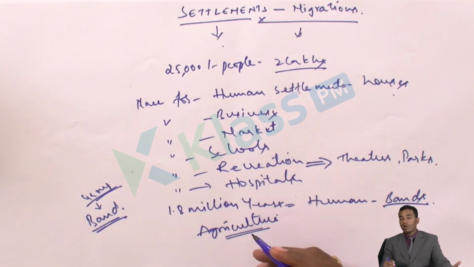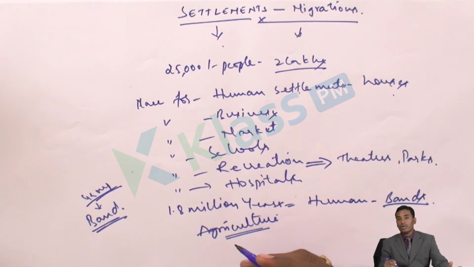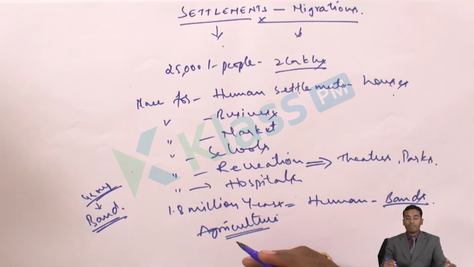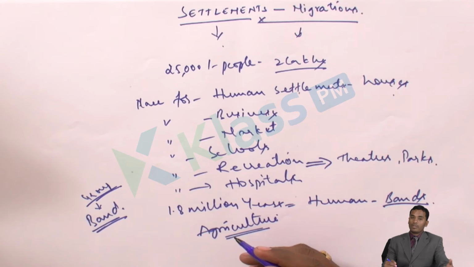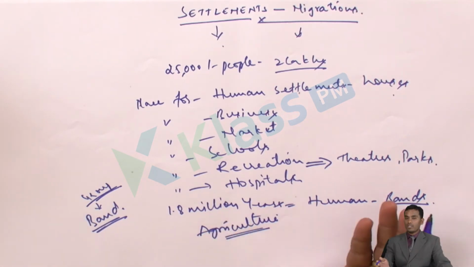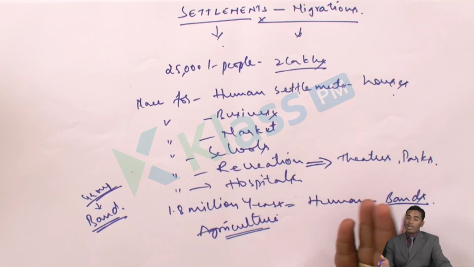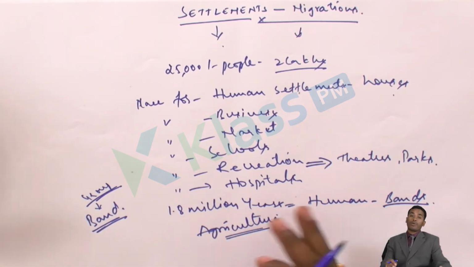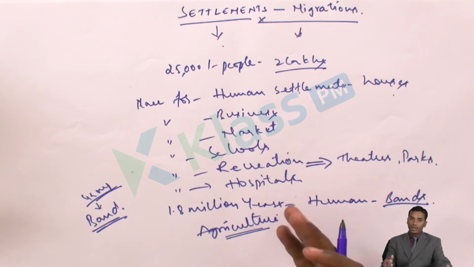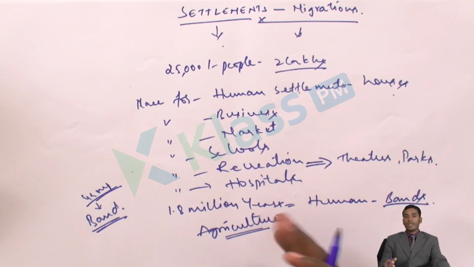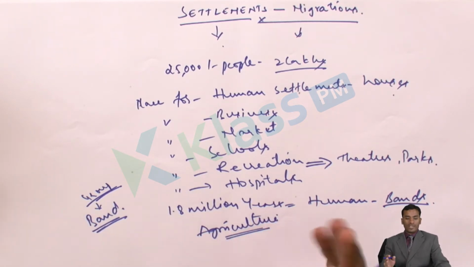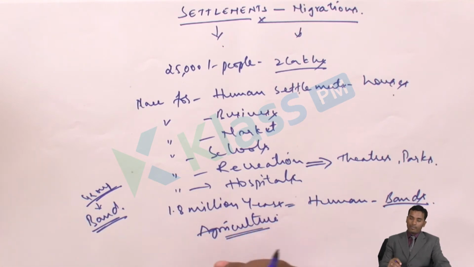My motto was to earn more money than I used to earn in my village. My motto was in search of employment, in search of a better livelihood. Because of this, I moved, and my settlement changed from village to town. Like me, there are lakhs of people, crores of people who are migrating every day for one reason or another. Here, let us see the case study of Delhi.